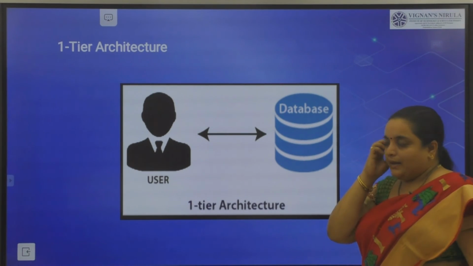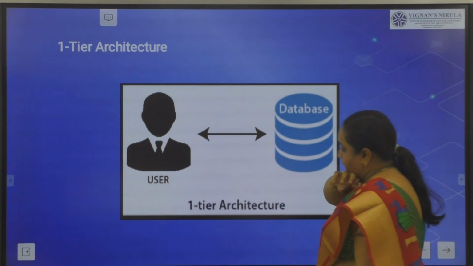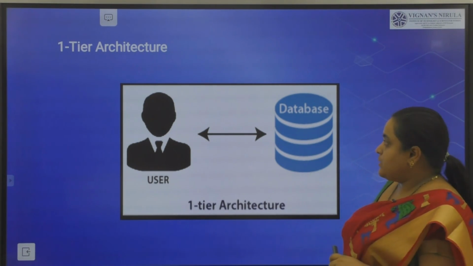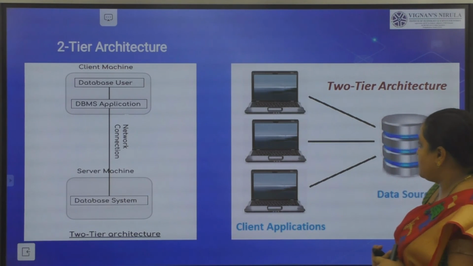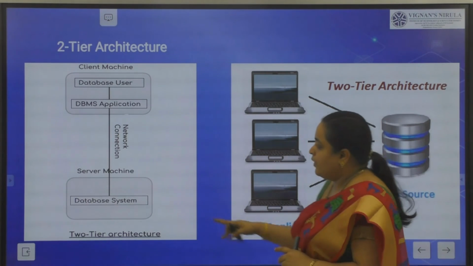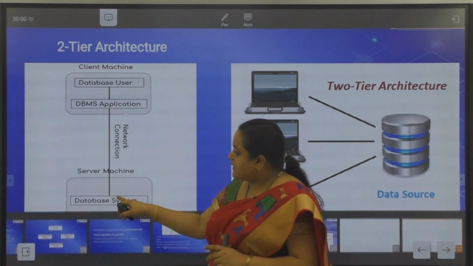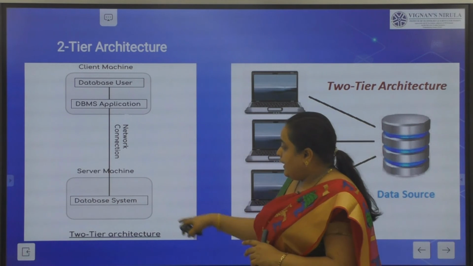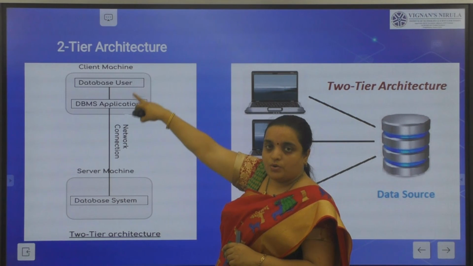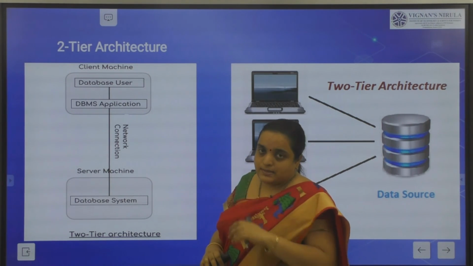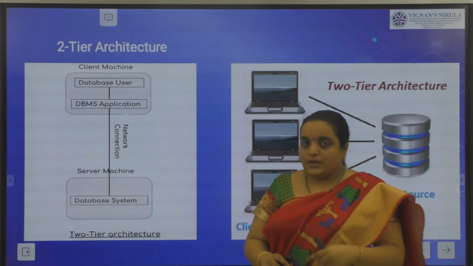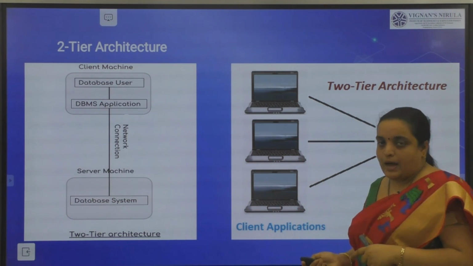So, this is 1-tier architecture. The user is directly using the database. When you are talking about 2-tier architecture, if you see this, there are several clients using the database system. The database system in turn has a server machine, which is connected over a network, and the clients are using it. Several clients will be using the system, but it is maintained by the server system which is connected over a network connection. We call this a 2-tier architecture.